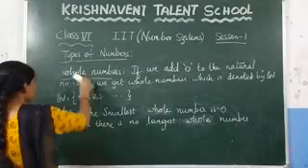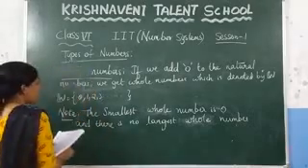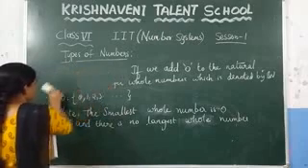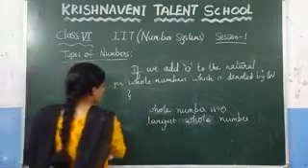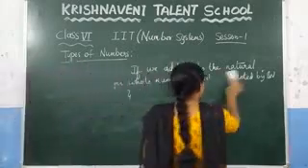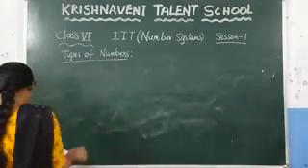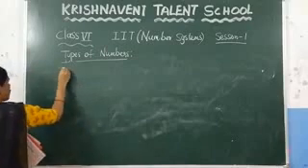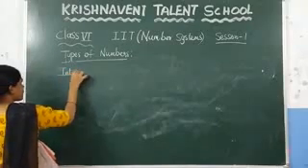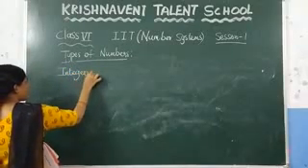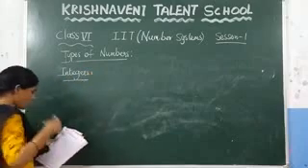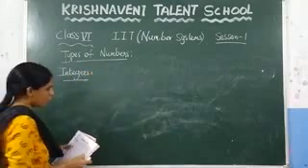What comes next? Integers. So how do we define integers?